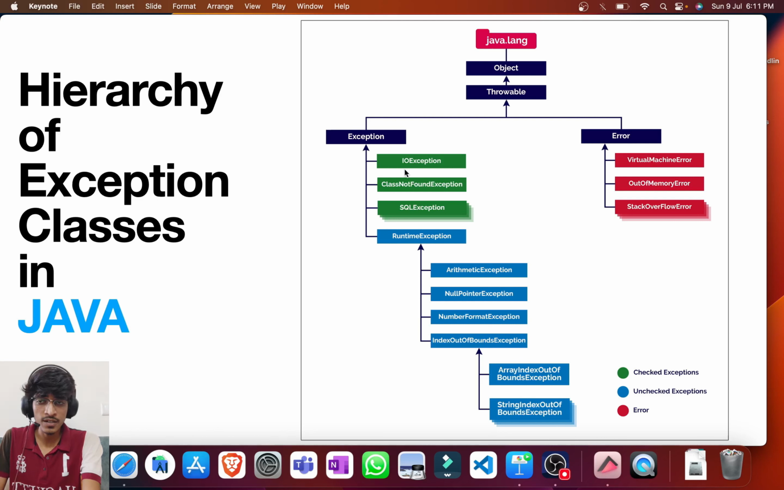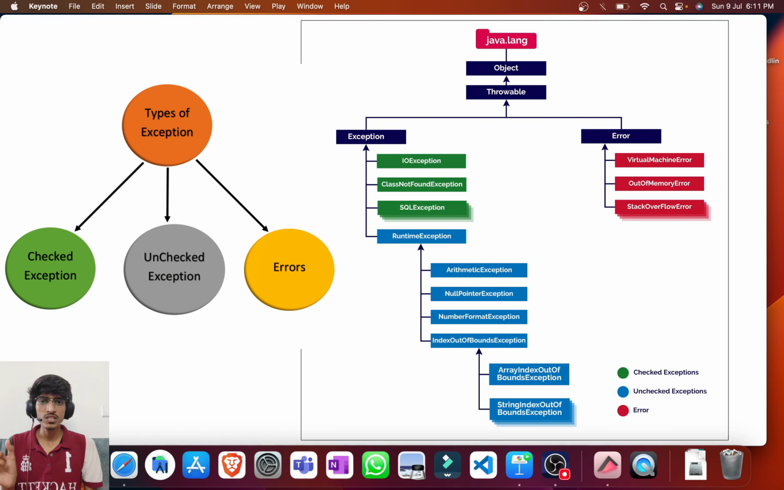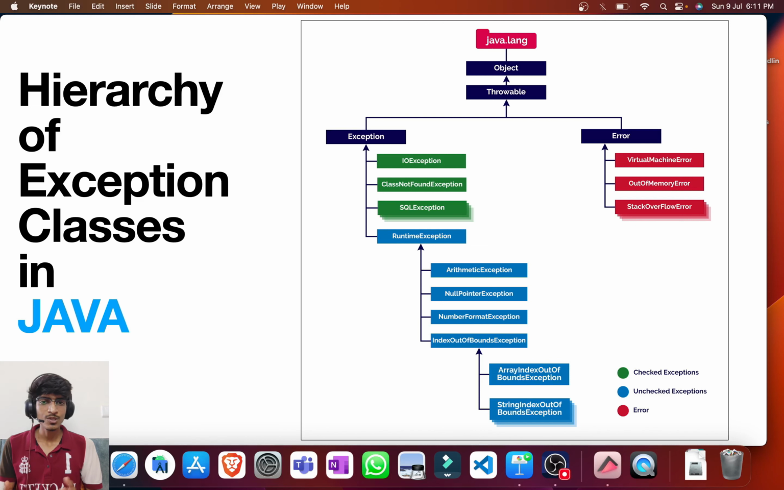There are different types of exceptions that may occur. Here are some names: input output exception, class not found exception, SQL exception. Also there are runtime exceptions. So exceptions themselves are categorized into two parts: one is checked exceptions and one is unchecked exceptions. Let me take you to the real life example again, and let me make clear what is the difference between checked and unchecked exceptions.